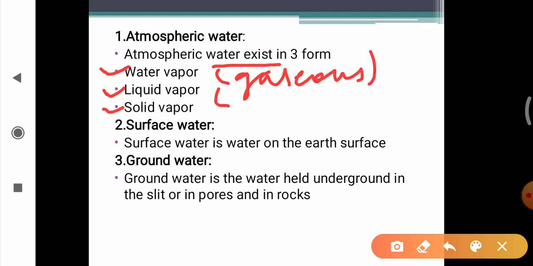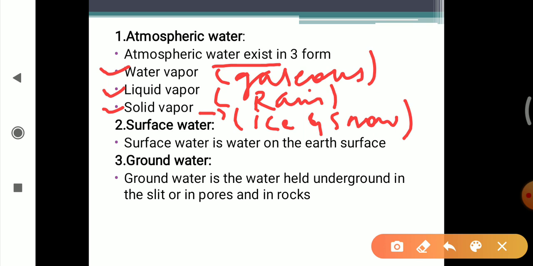Liquid means it is present in the form of rain droplets, or we can also say moisture. Solid means it is present in the form of ice or snow. So atmospheric water exists in three forms: gas, rain, and ice and snow.